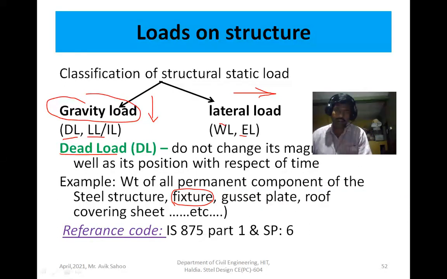Another is the gusset plate. This is also a dead load. You know the gusset plate. Gusset plate is basically used to join the members. At the joint, these plates are used. Then roof covering sheet. Different types of sheets are used to cover the roof, like ACC, the asbestos cement sheet, then iron sheet.